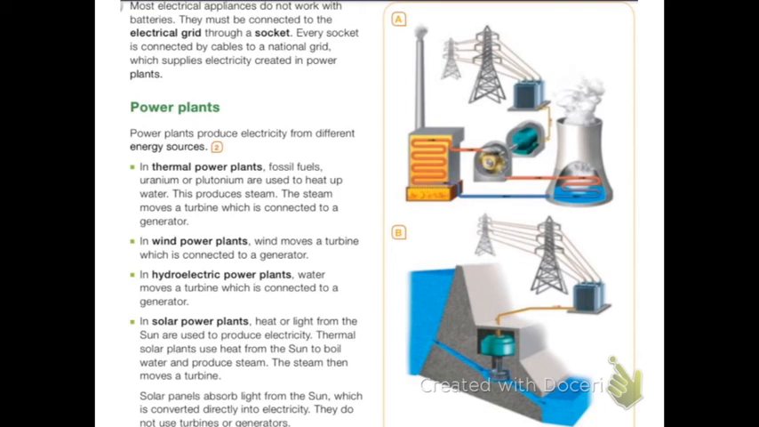Thermal solar plants use heat from the sun to boil water and produce steam. The steam then moves a turbine. Solar panels absorb light from the sun, which is converted directly into electricity. They do not use turbines or generators.